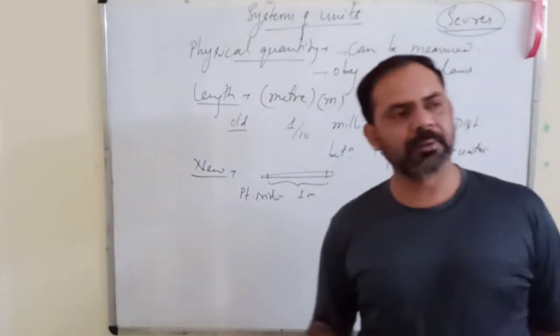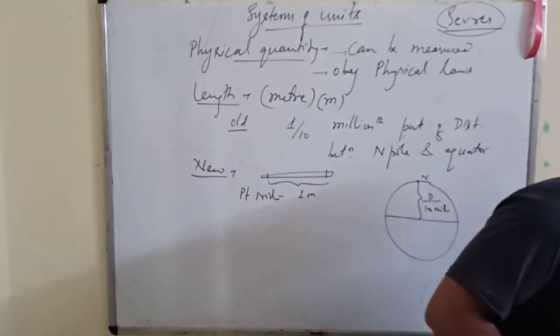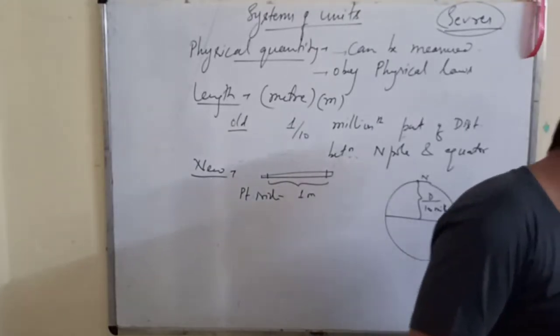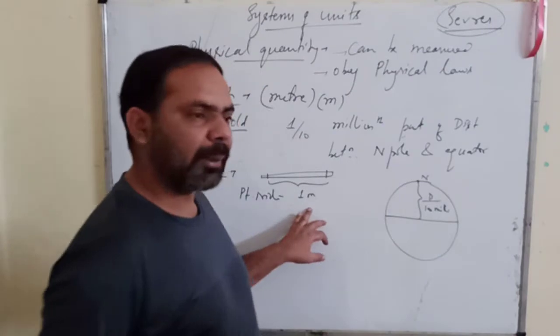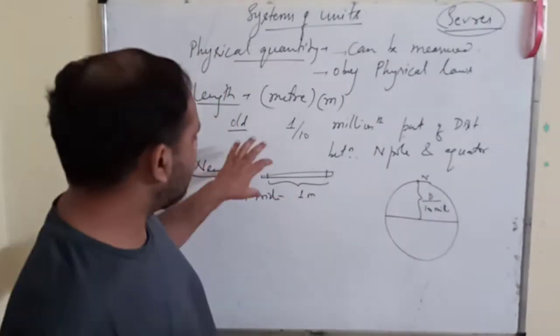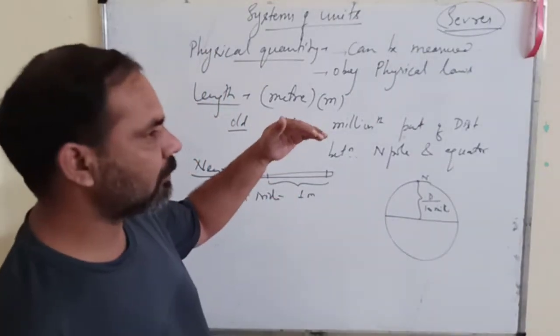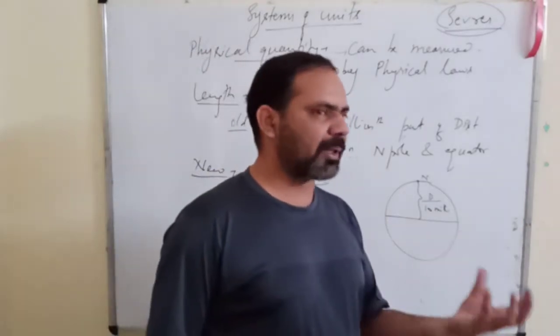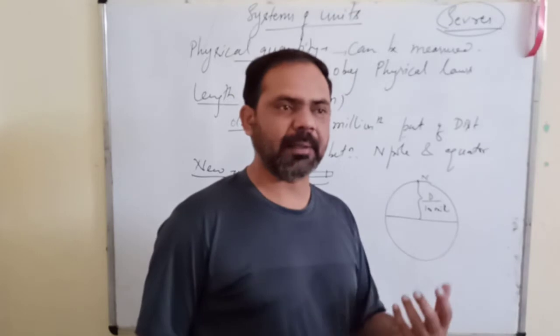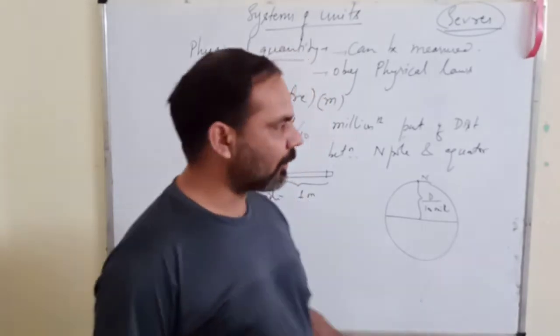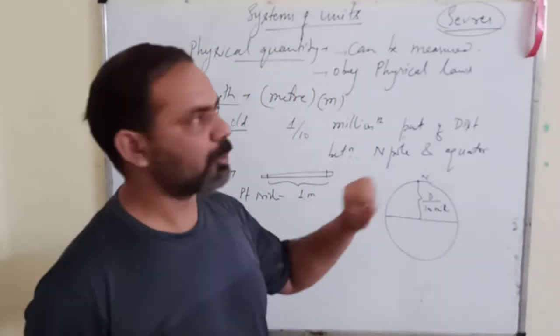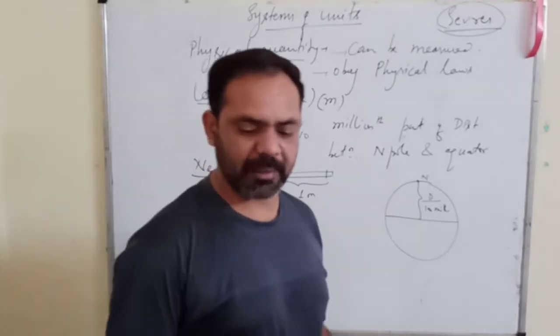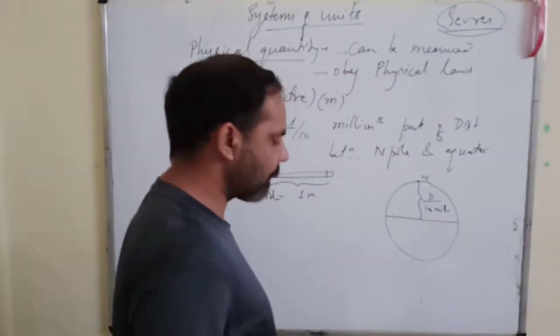So that was the new definition of 1 meter, right? So this means till some time back we were actually having the specimens in the form of platinum iridium alloy for length and mass, which were kept at Sèvres near Paris.